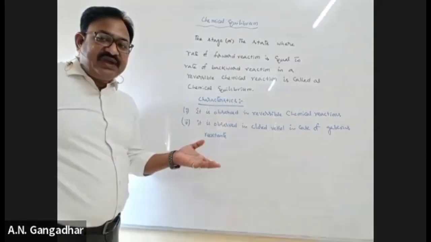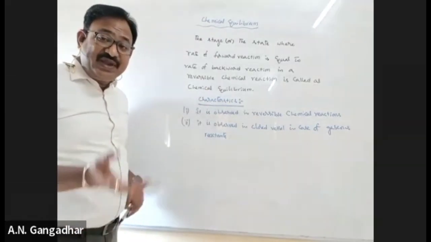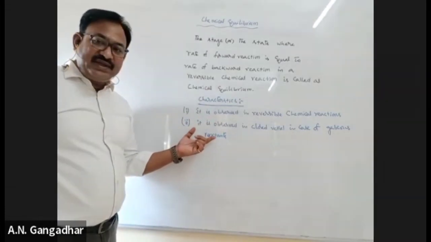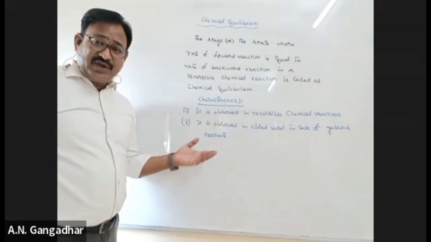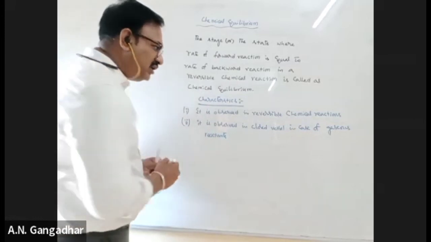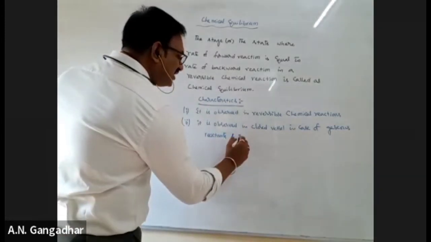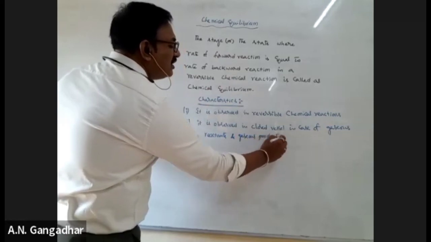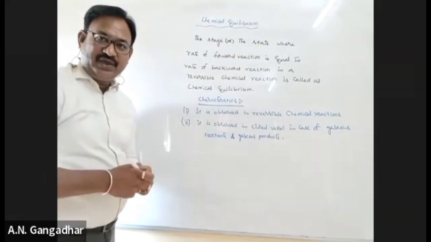Because if it is an open vessel, the gas will escape into the atmosphere. That's why in case of gaseous reactants or gaseous products, it happens only in a closed vessel. Okay.